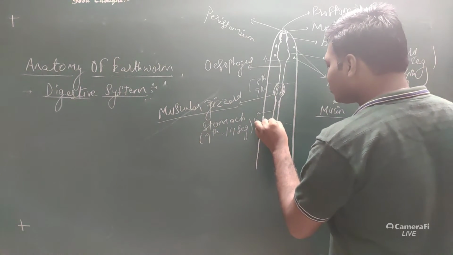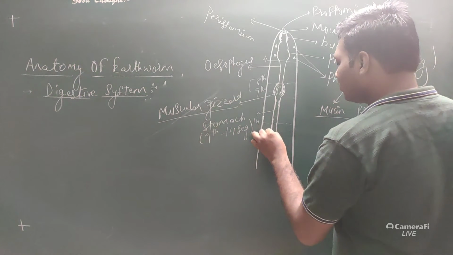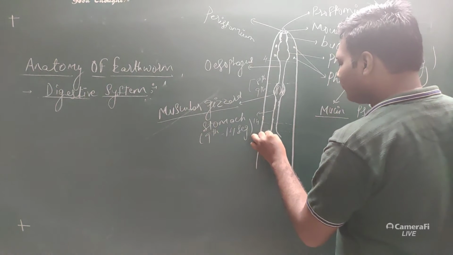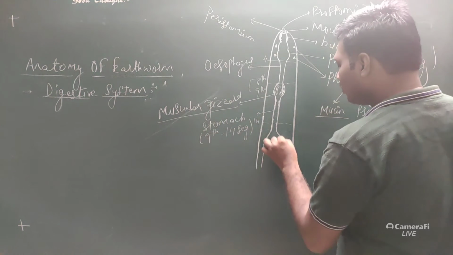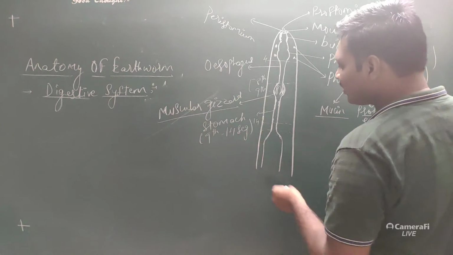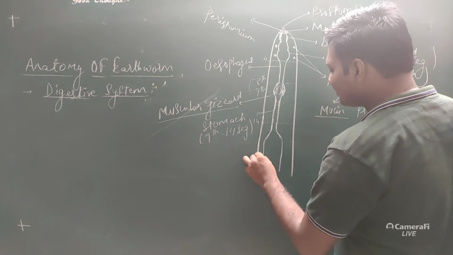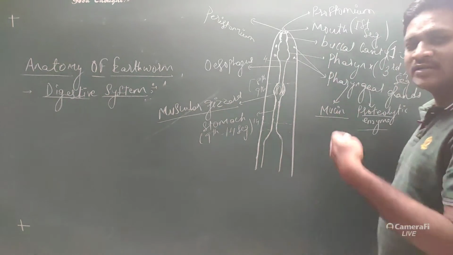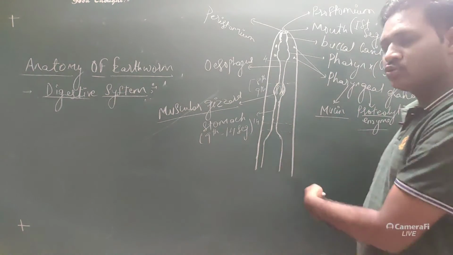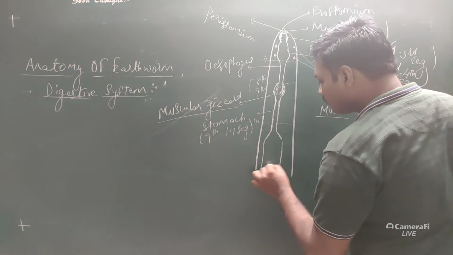This tubular structure will have some enlarged portion, and this enlarged portion is nothing but the intestine. This intestine from the 15th segment will extend towards the anus. It will open through the anus only.